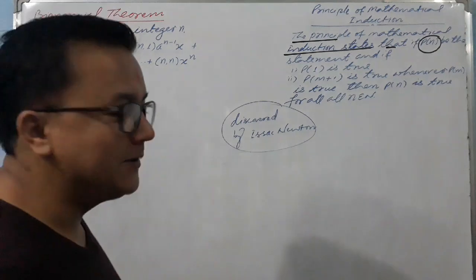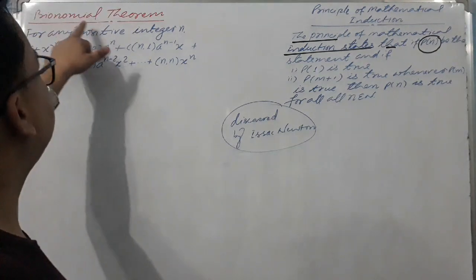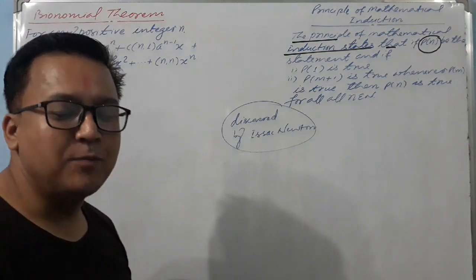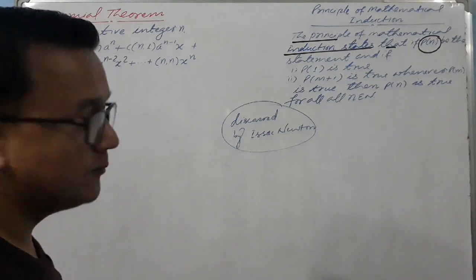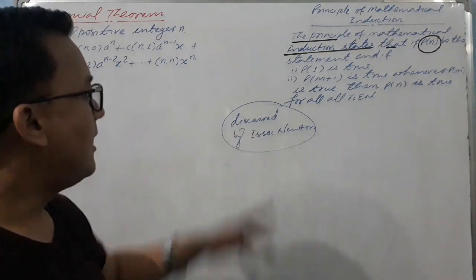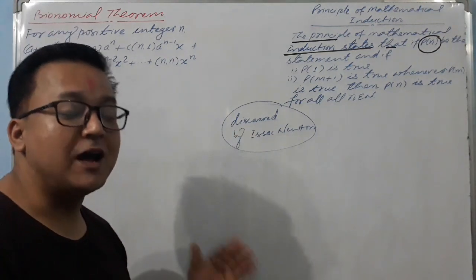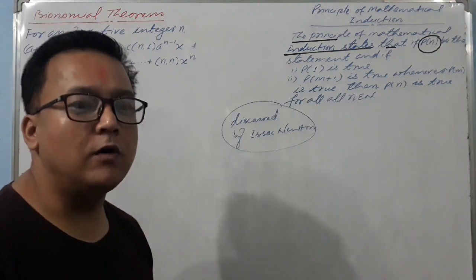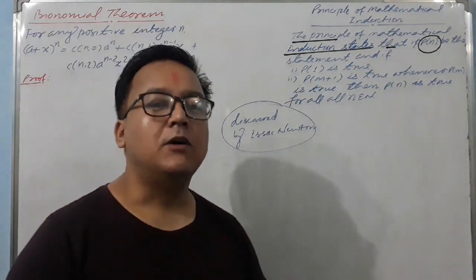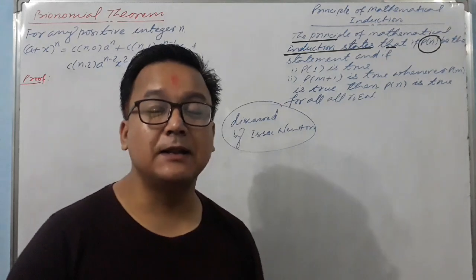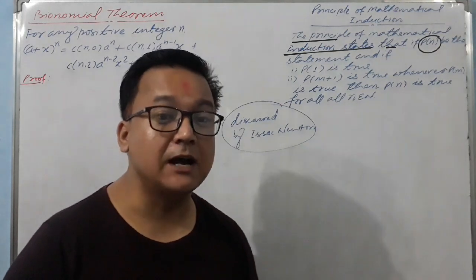Let's see today's topic. Today's topic is binomial theorem. So, a very important theorem. This theorem was first discovered by Sir Isaac Newton, who was a very brilliant mathematician as well as physicist of that time.